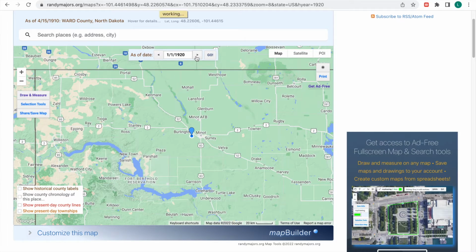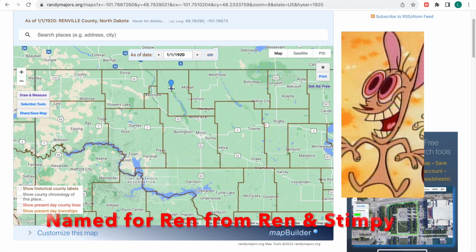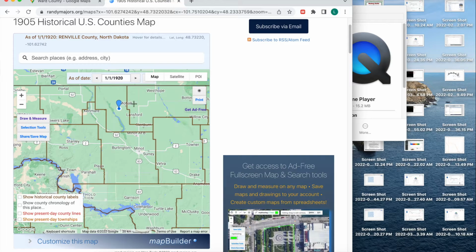So if we go to 1920, after the change was made in 1910, you can see there's Burke County and there's Renville County. And guess what? They were just like, yeah, we don't want Kenmare as the county seat of either of our counties. So Ward County took Kenmare for itself. Anyway, so that was pretty neat and dandy. Now let's go on to the next one.